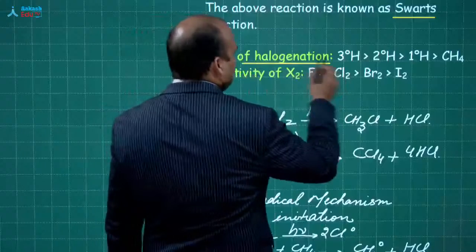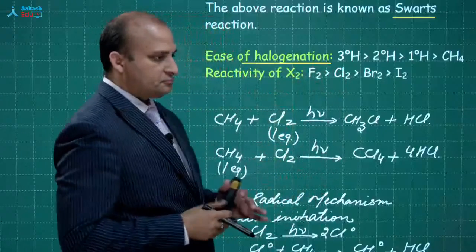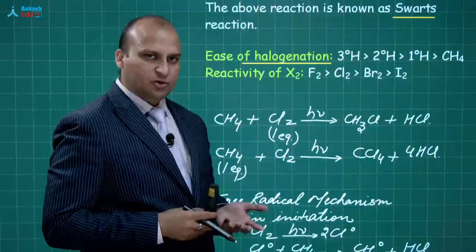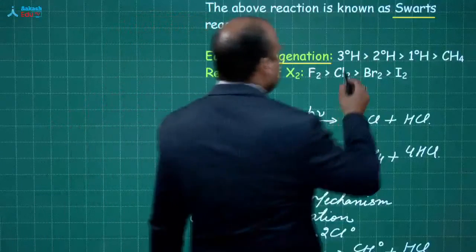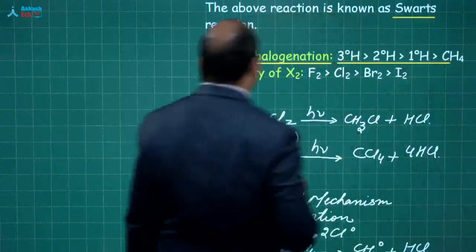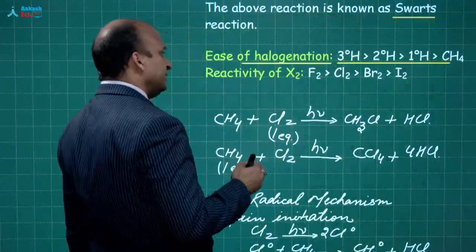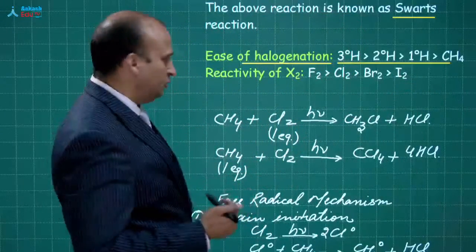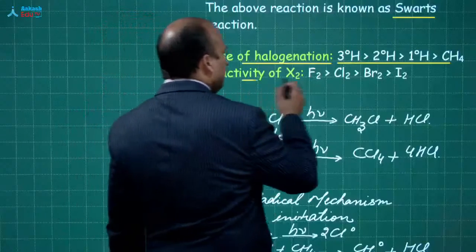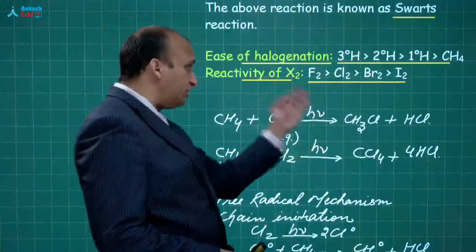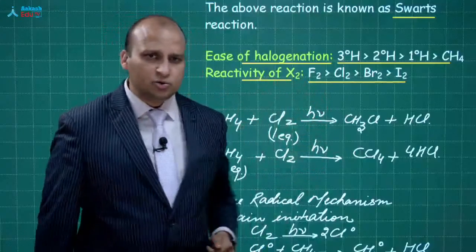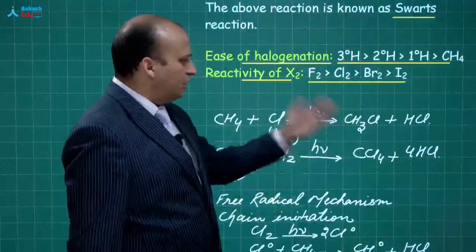Ease of halogenation. In any alkyl group you can have a 1 degree hydrogen, 2 degree hydrogen, 3 degree hydrogen. So the 3 degree will go for halogenation easily as compared to 2 degree, as compared to 1 degree. Reactivity of halogens: fluorine, chlorine, bromine and iodine. Now, you will ask me, sir, fluorine is the most reactive, so why are you not using fluorine to prepare alkyl fluorides?